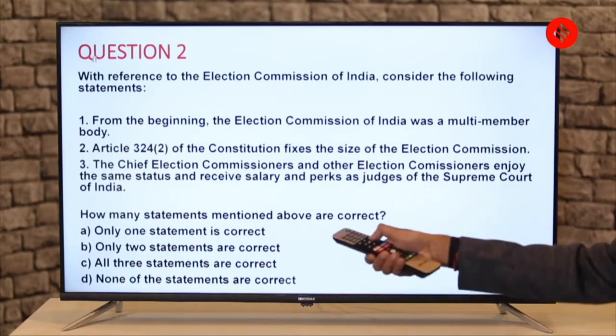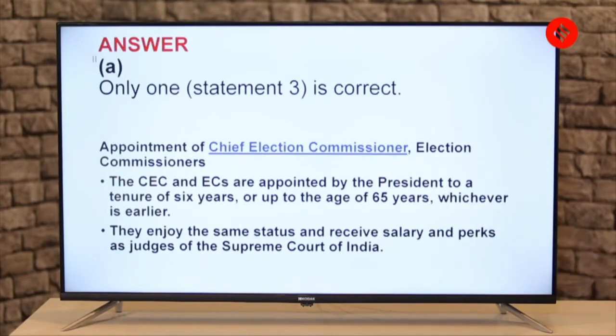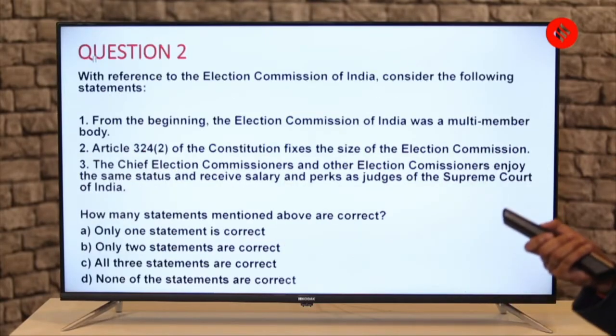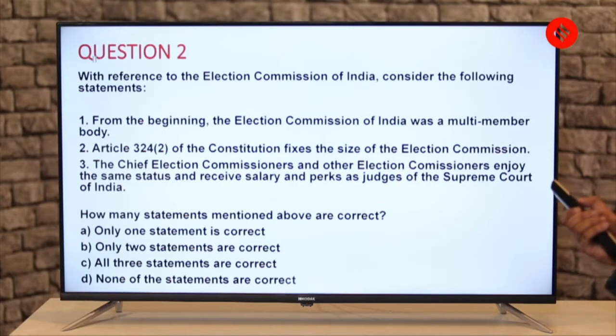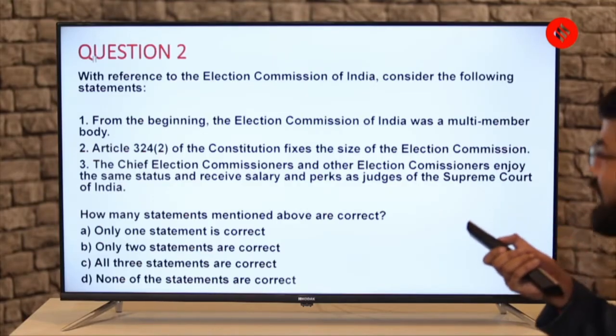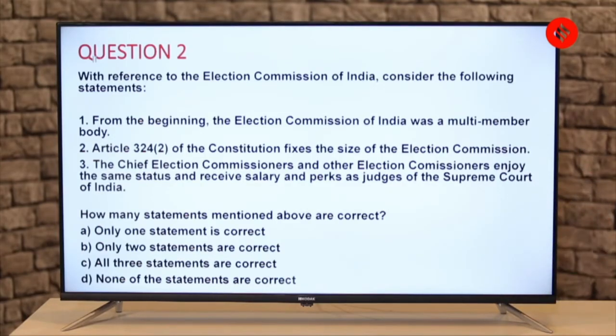And which statement is correct? The statement which is correct is Statement 3. And Statement 3 is that the Chief Election Commissioner and other Election Commissioners enjoy the same status and receive salary and perks as judges of the Supreme Court of India. That means the first two statements are incorrect.